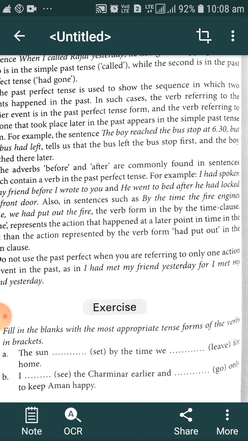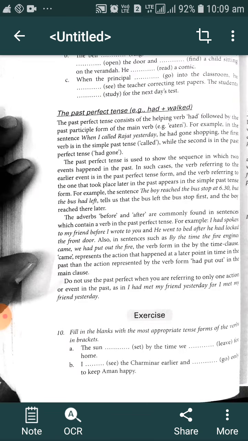So in this way, when both actions happened in the past, we have to describe which happened earlier and which later. The action which happened earlier we describe with the past perfect tense, and the action which happened later with the simple past tense. So we get a clear-cut idea about what happened there.